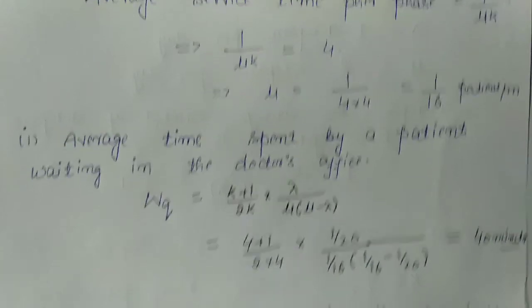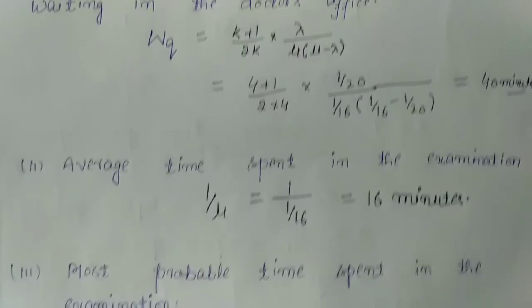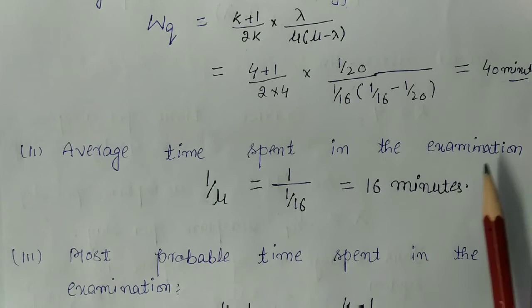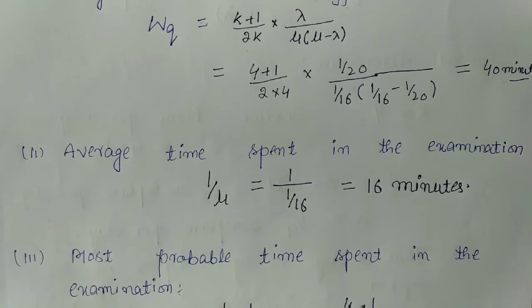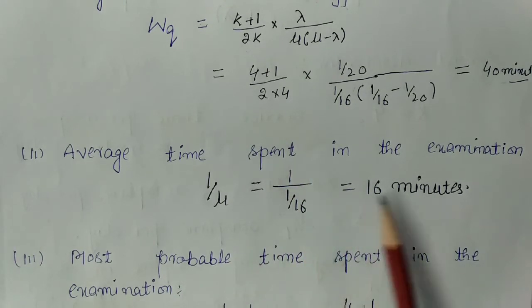The second one is we have to calculate the average time spent in the examination. The average time spent in the examination will be 1 upon mu. Here mu is 1/16, so 1 upon 1/16 is equal to 16 minutes.